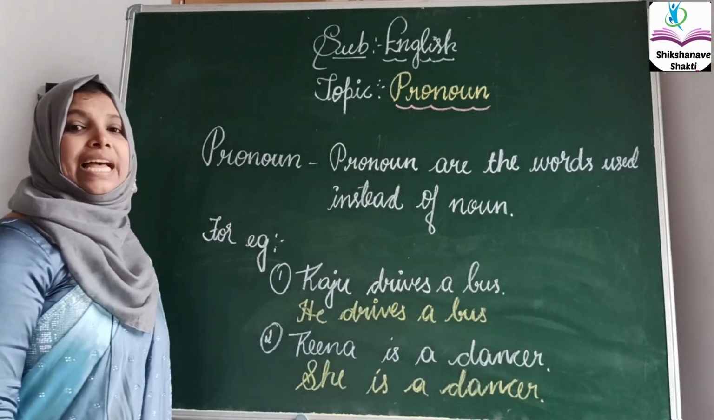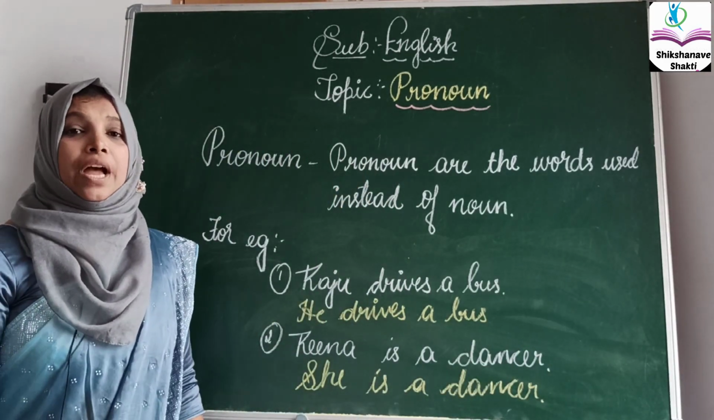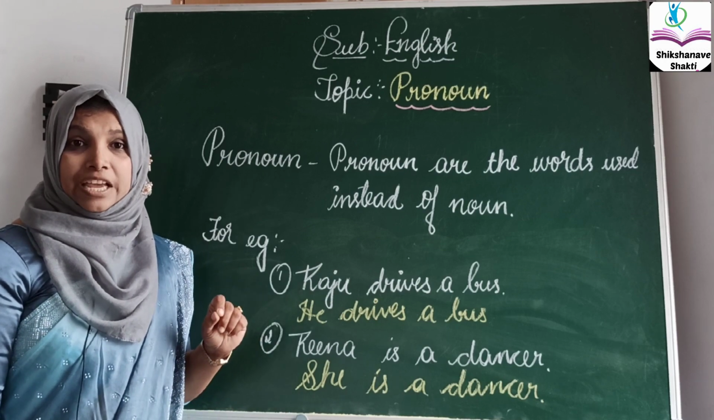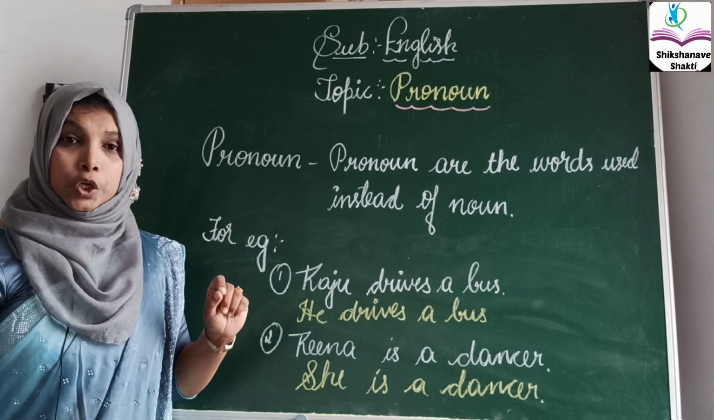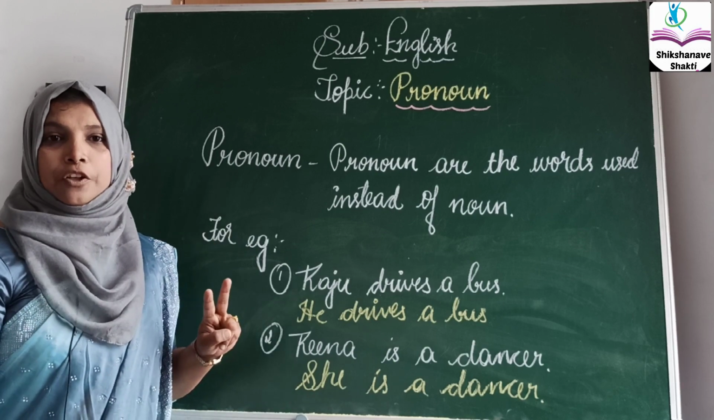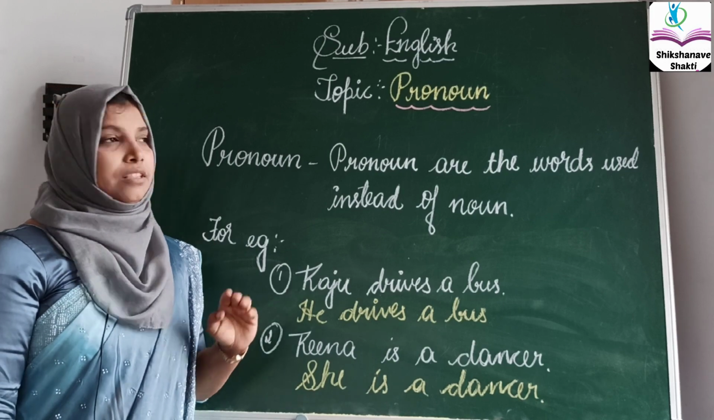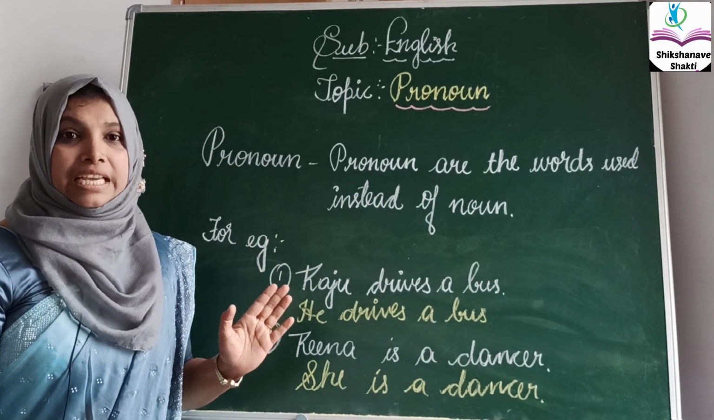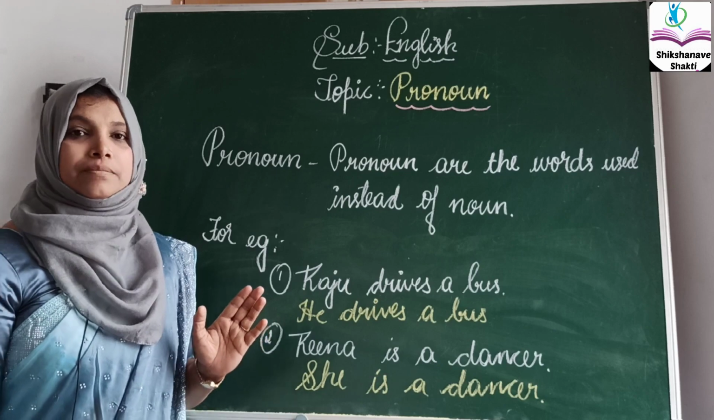Some more examples I'll say for you. Raju and Ravi went to theatre. We are using the pronoun we there. We went to theatre, because two members are there. So we are using the pronoun we. This all comes under the pronouns. Further detail we can see in a personal pronoun.